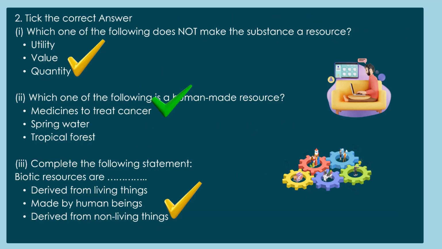Question number 2. Tick the correct answer. Which one of the following doesn't make the sustainable resource? The answer is quantity. Which one of the following is a human made resource? The answer is medicines to treat cancer. Complete the following statement. Biotic resources are derived from non living things.